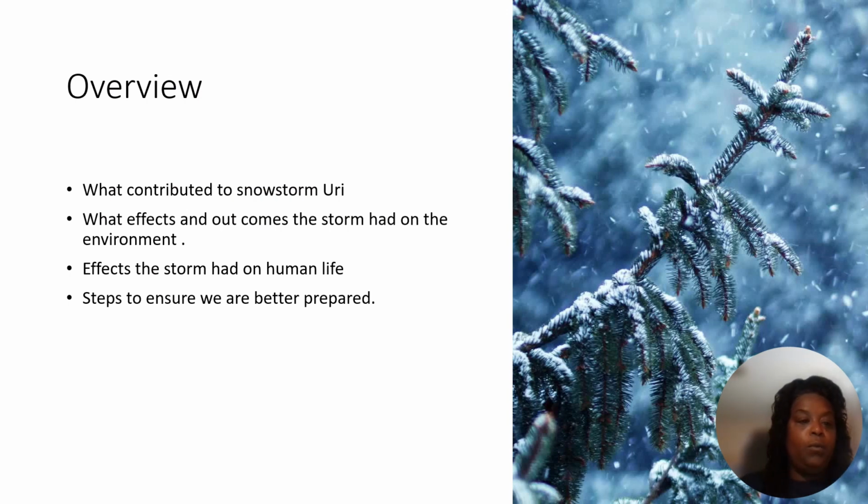My overview: we're going to discuss what contributed to Snowstorm Uri, what effects and outcomes the storm had on the environment, as well as the effects they have on human life. We're also going to discuss the steps that are being put in place to ensure that we are better prepared.